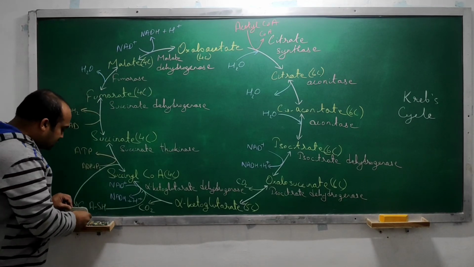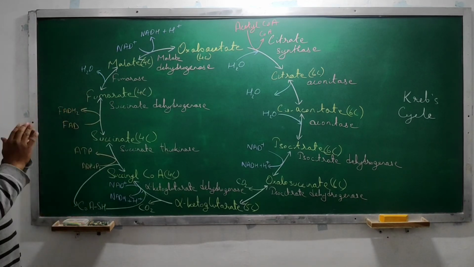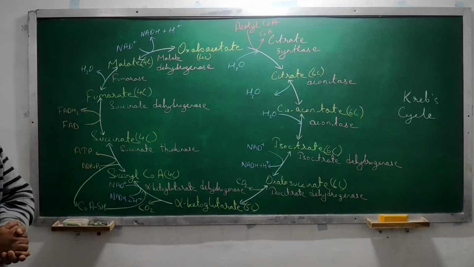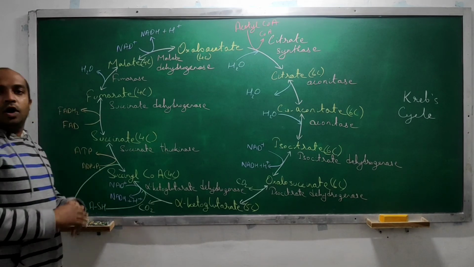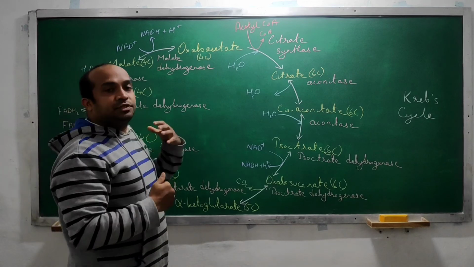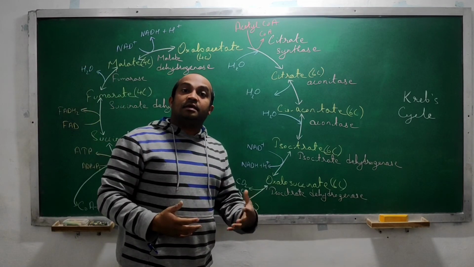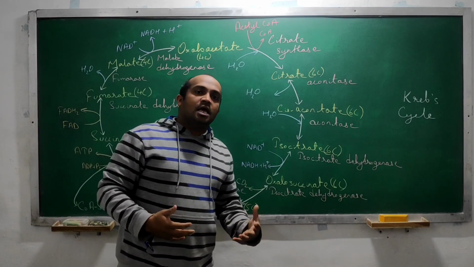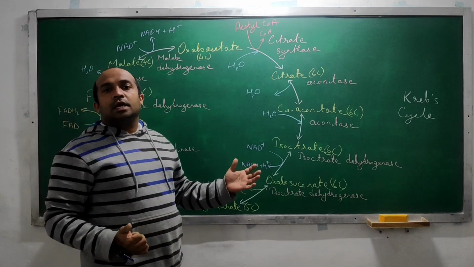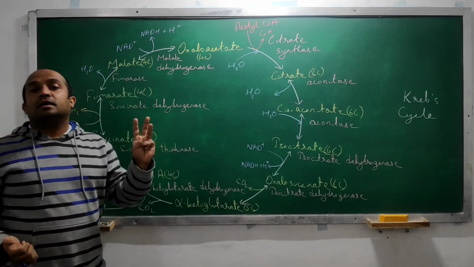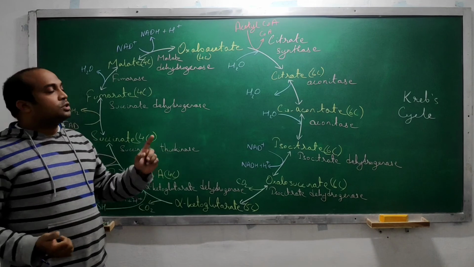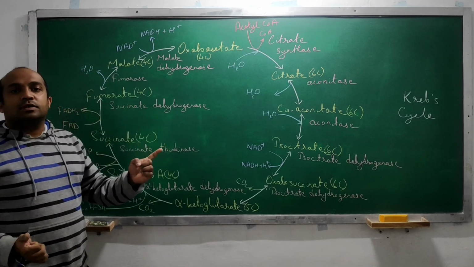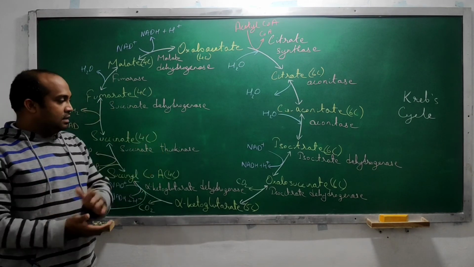Understood? So this whole process is called the Krebs cycle, citric acid cycle, or it is also called the tricarboxylic acid cycle, because many of these compounds have 3 carboxyl groups. So that's why it is called the tricarboxylic acid cycle.